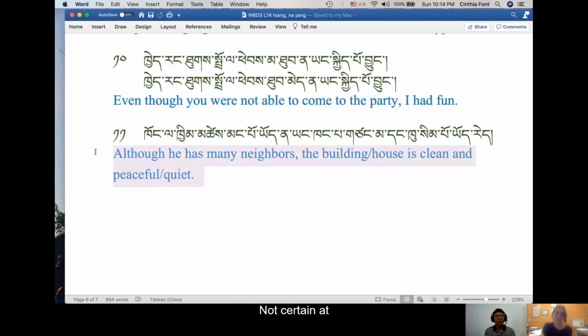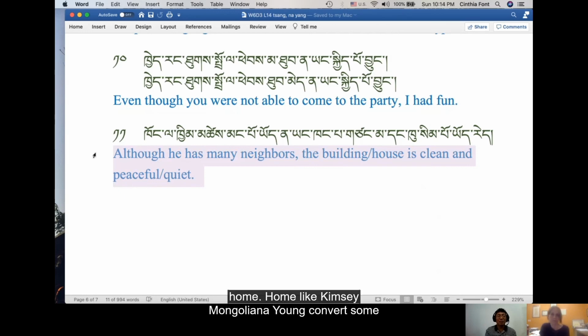So now it's although he has many neighbors, contrary to the sentence before, the building or the house is clean and peaceful or quiet.